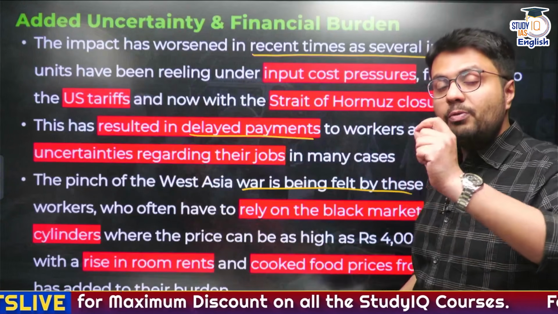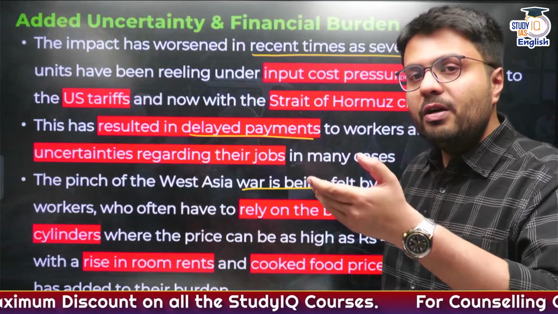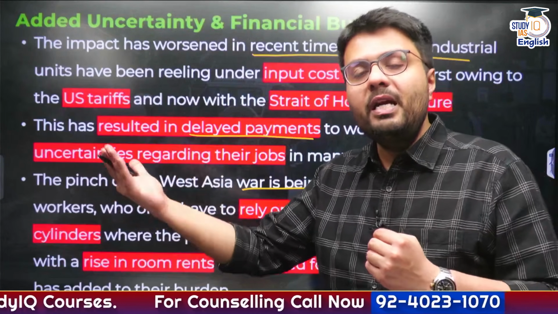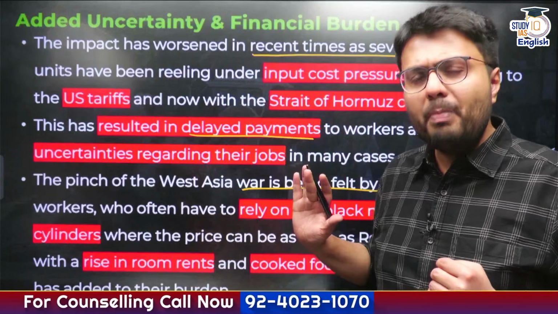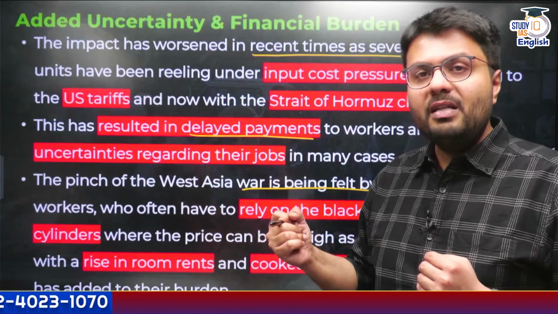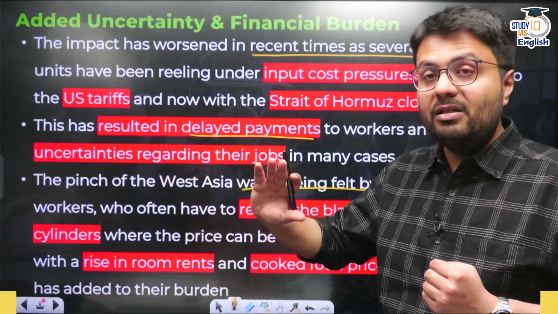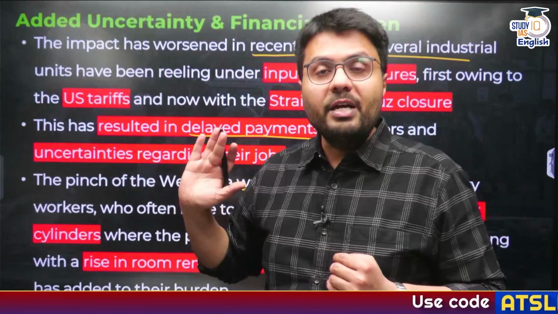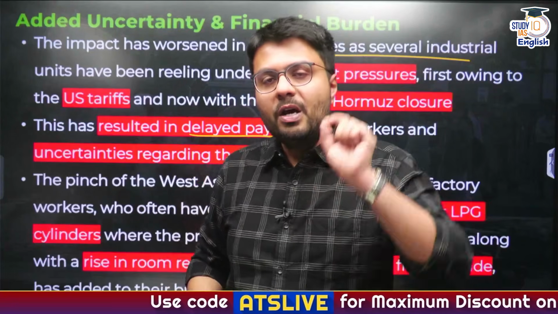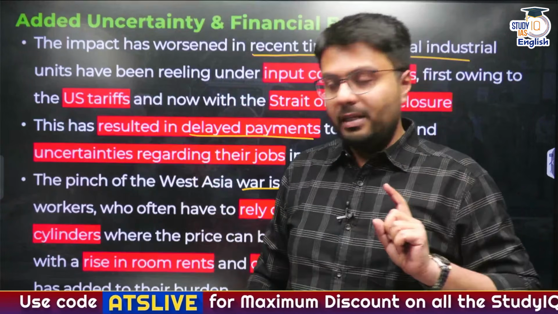As you can realize, there was an LPG shortage in India, so many workers, who by the way are migrants, are required to spend more money to get LPG cylinders from black markets. Similarly, the rent that they pay on the places they live has increased, and so has the cost of food, that is food inflation, right? So all of this accounts for the increased vulnerability of workers, which is also a cause of protest.